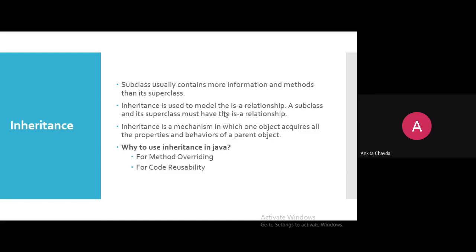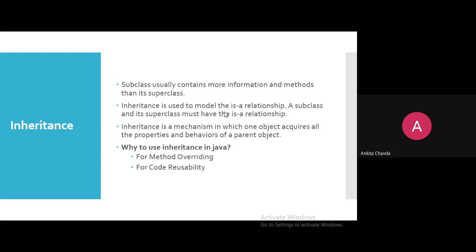Why use inheritance? First thing, because you want to change the definition of your superclass. Suppose your superclass, your parent, has given you something to inherit, you can say, right? Or a company or a factory. Suppose your father has one company, so you will do some modification to it.